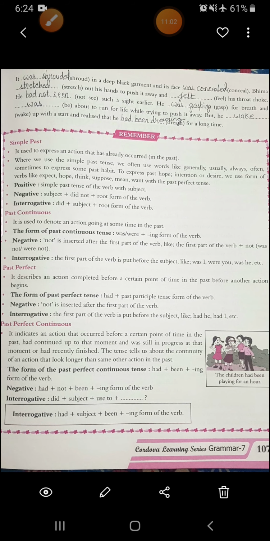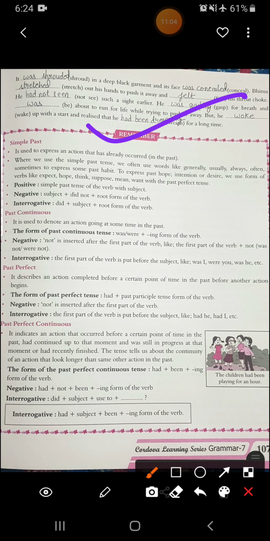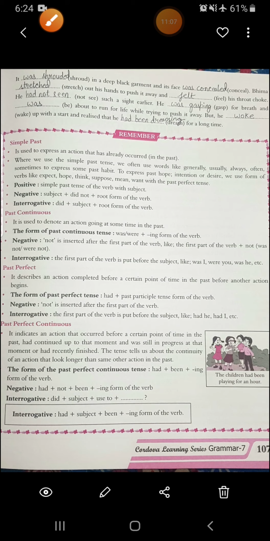This remember part is important. Read it once again. You will just go through. It's actually like a short summary of this chapter. If you go through it, it will help you, of course. So just go through this remember part once and complete all the exercises in your copies or in your books, whatever you feel like. But I want you all to do especially chapter 10s in your copies. Do it in your copies in very nice handwriting. Don't make any mistake. Wherever you find anything that you're not following, just pause, see it, hear it properly, and do this chapter very carefully and thoroughly.